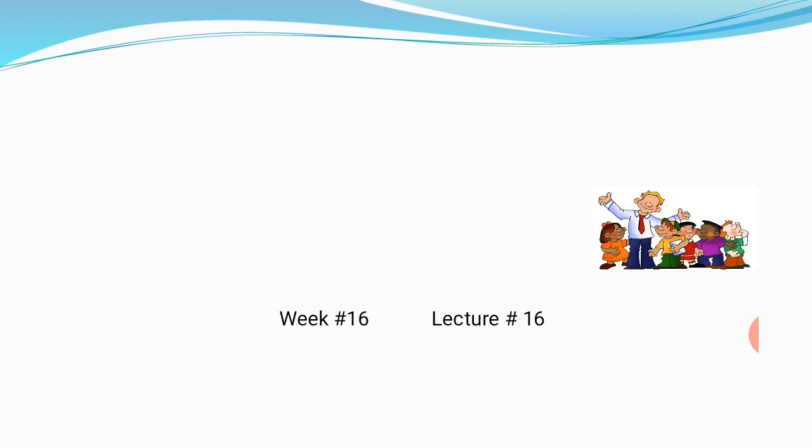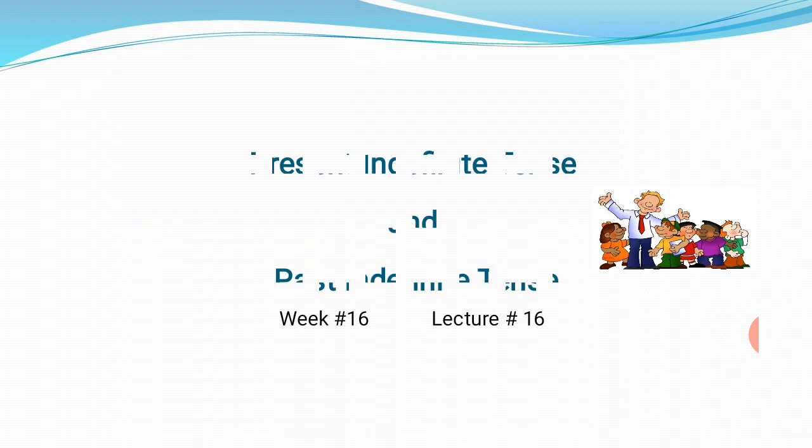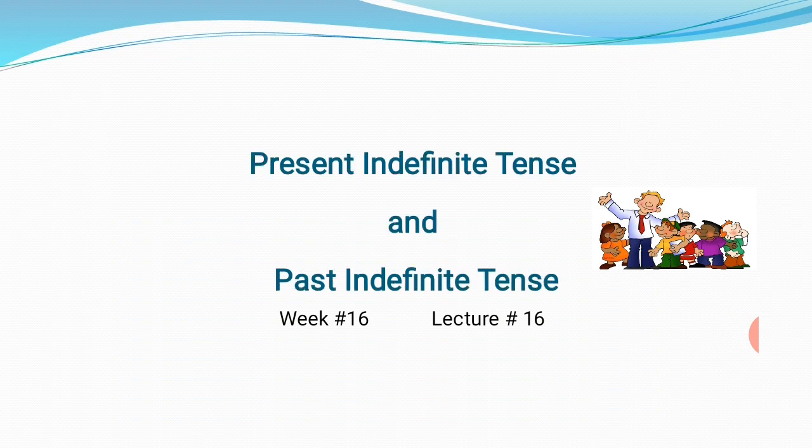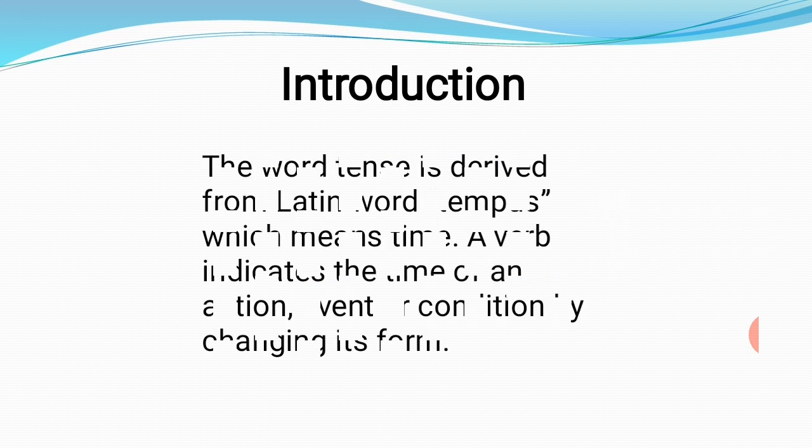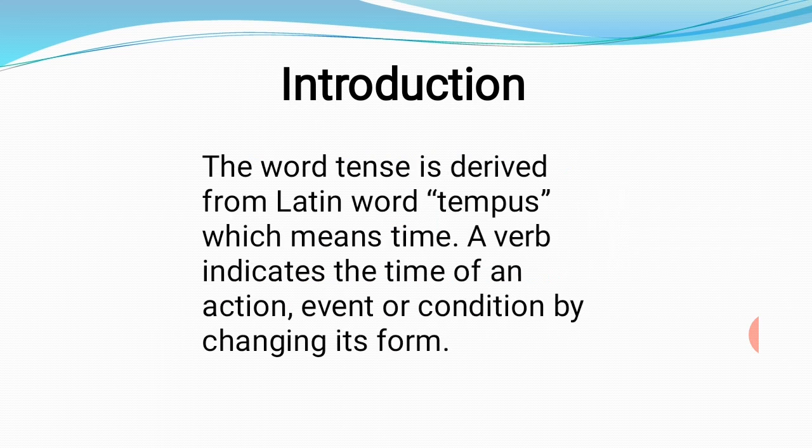Today we are going to talk about present indefinite tense and past indefinite tense. Children, the word tense is derived from the Latin word tempus, which means time. A verb indicates the time of an action, event, or condition by changing its form.